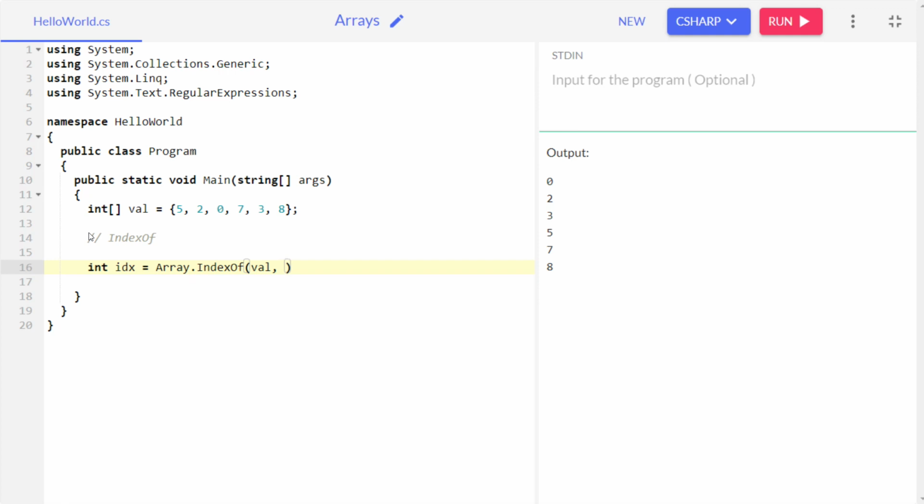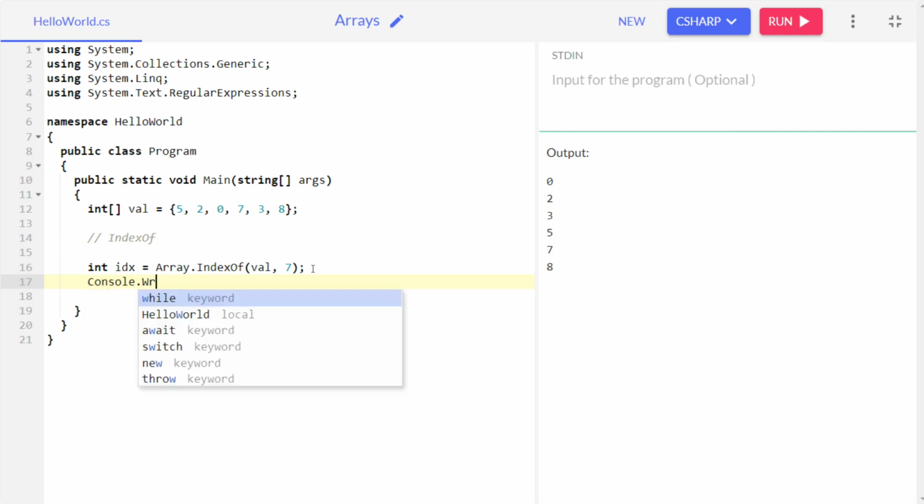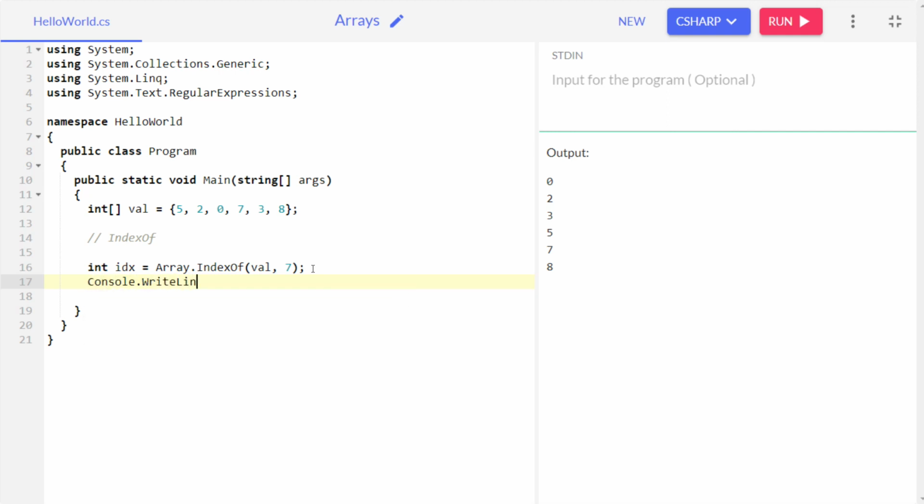I'm just going to put a certain value in here. I'm going to put 7, and let's print it: console dot write line idx. Let's run this program and see what happens. Here you can see it is returning 3. The reason is 0 1 2 3, 7 is available at index 3. So that's how the whole index of function works.